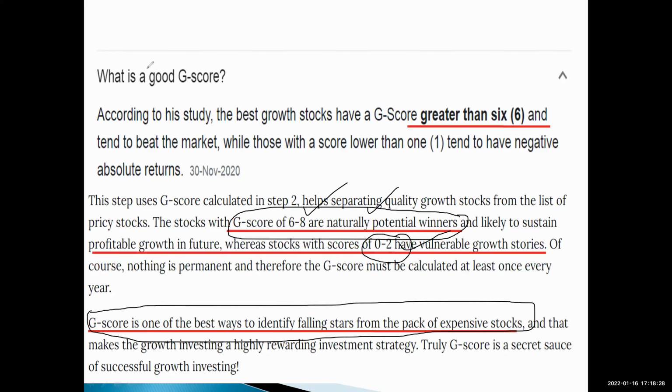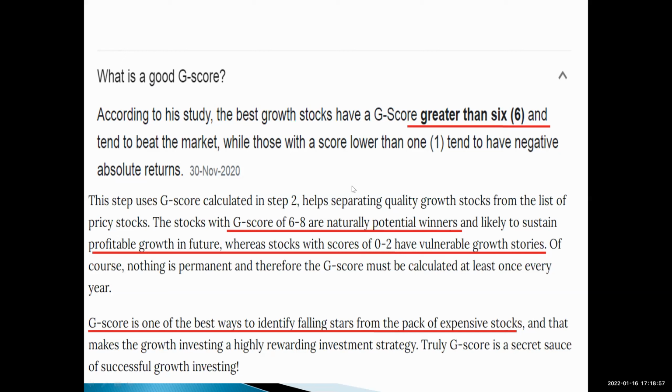When you type it in Google, you can find it. I always type it so that you know it is actually there on the net. It is the best way to identify falling stars from the pack of expensive stocks. You may end up buying something at 10,000 rupees which reduces to 3,000 or 4,000, but you may also buy something at 1,000 which becomes 6,000. So we always try to figure out the winners.